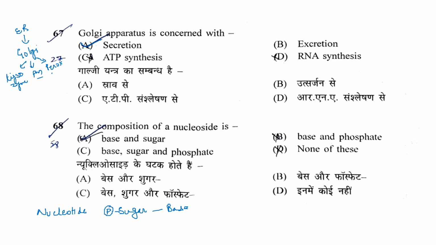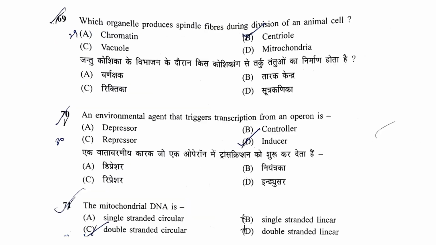So this base and sugar is called a nucleoside, and this nucleoside plus phosphate is known as a nucleotide. The correct answer will be A, base and sugar.